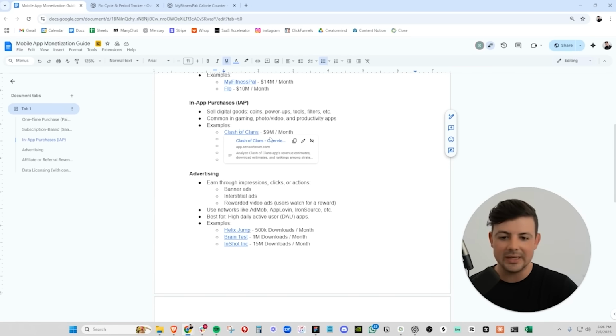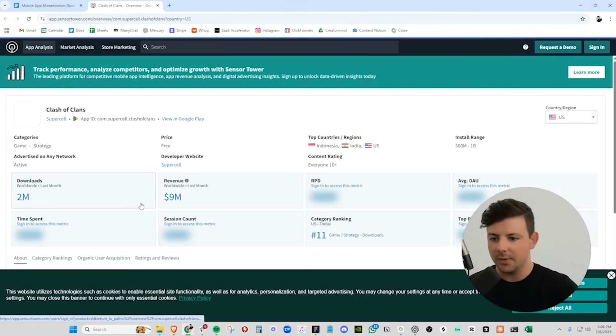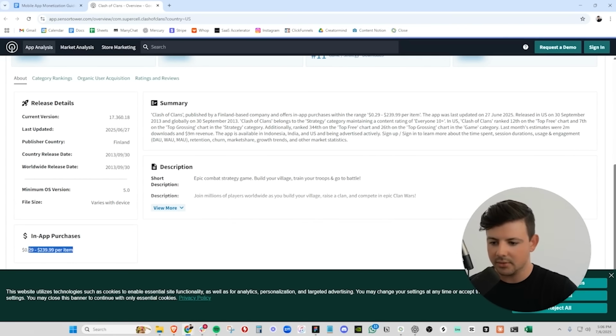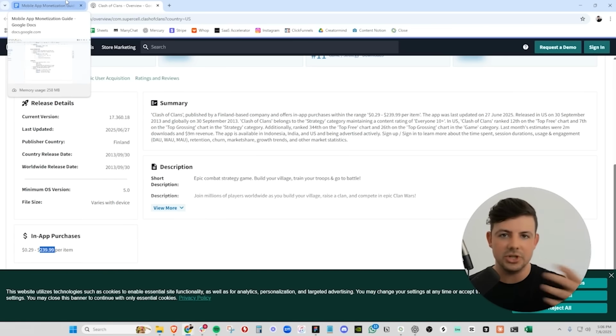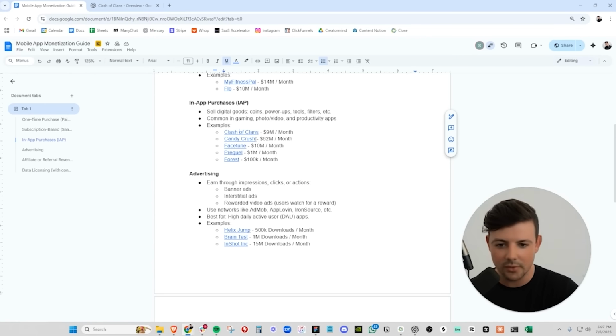We have Clash of Clans doing $9 million per month, and we can check out their in-app purchases down here, right? So they're charging anywhere from 29 cents all the way to $240 per individual in-app purchase in their mobile app. They sell gems, I think. I remember from when I played this when I was 12 years old.